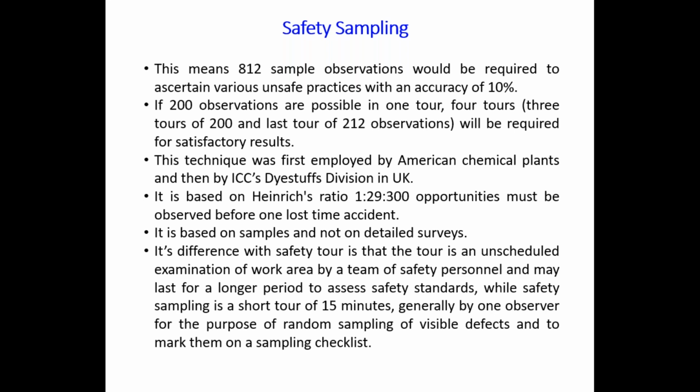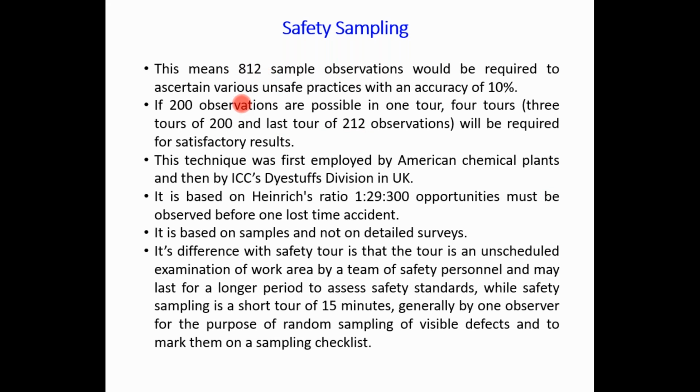It is a technique by the American Chemical Plants and the ICI Dyestuff Division in the UK, and the basis of these calculations and the formula is Heinrich's theory. The Heinrich theory clearly indicates the triangle showing the 1, 29 and 300 relationship: one major accident is equivalent to 29 minor injuries and 300 no-injury incidents.